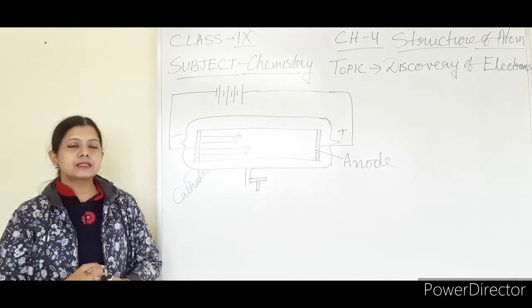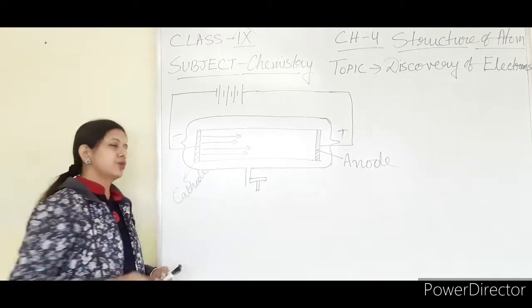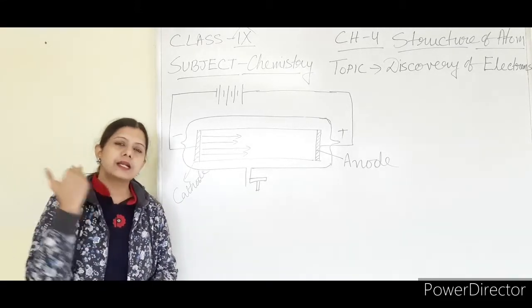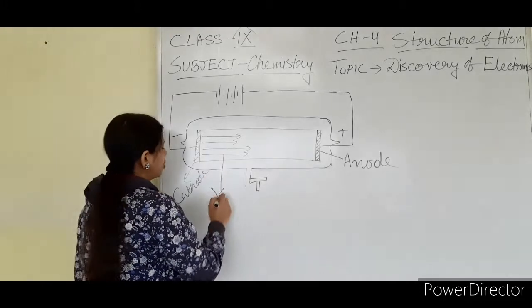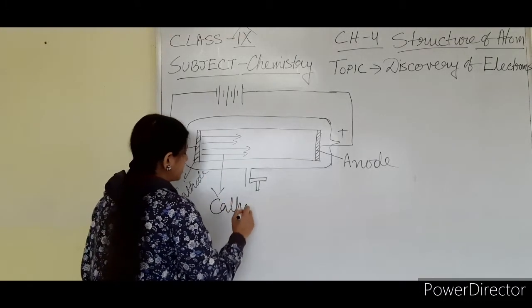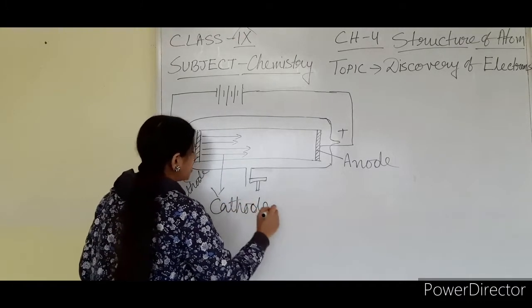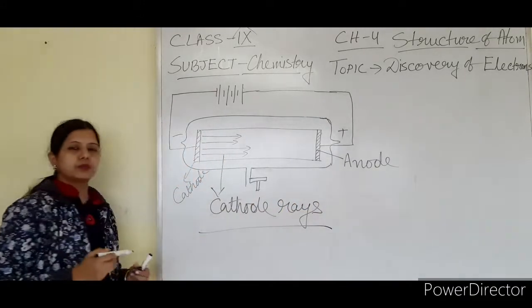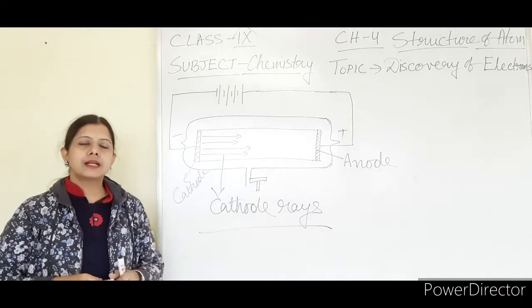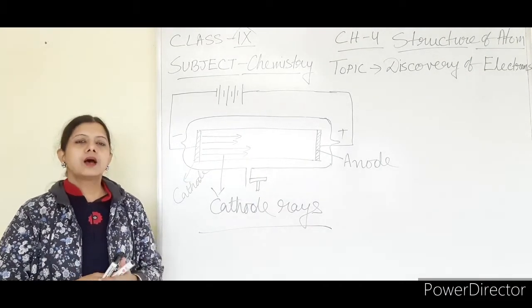So as the rays are originating from the cathode, these rays are known as cathode rays.